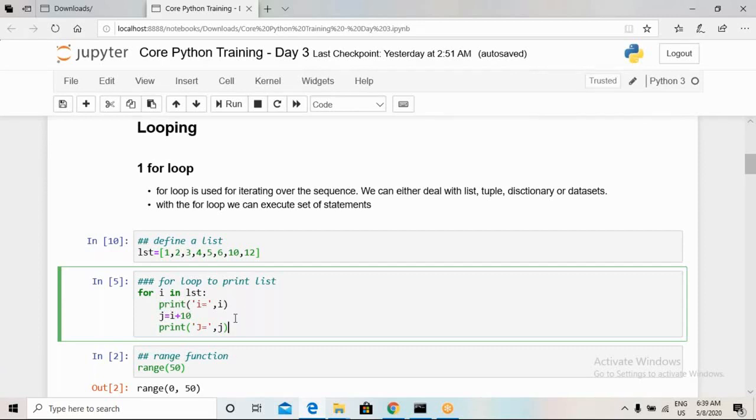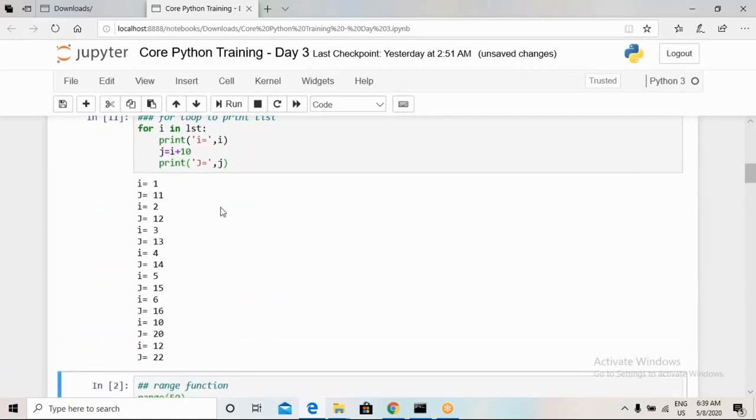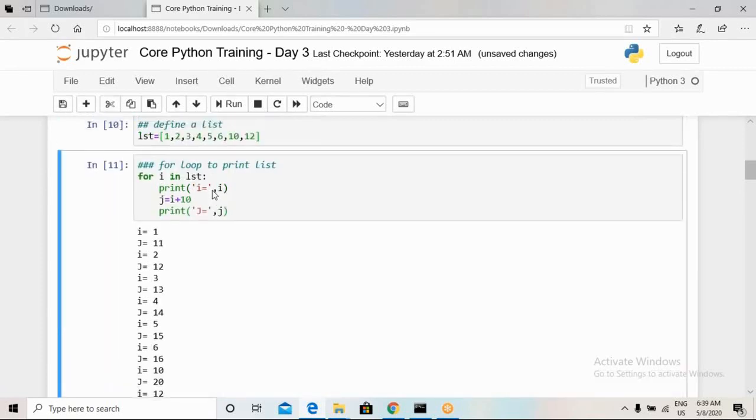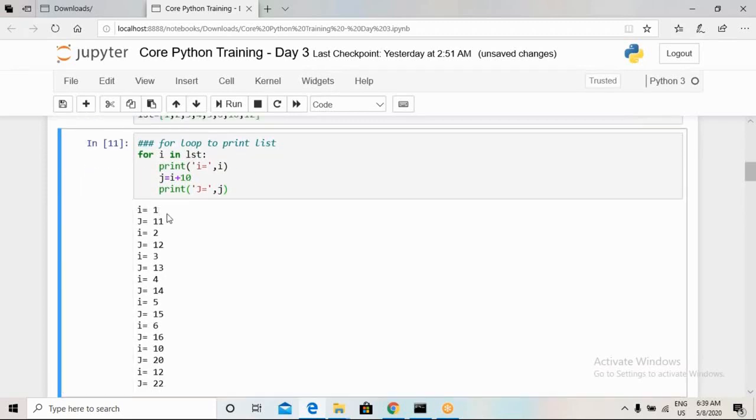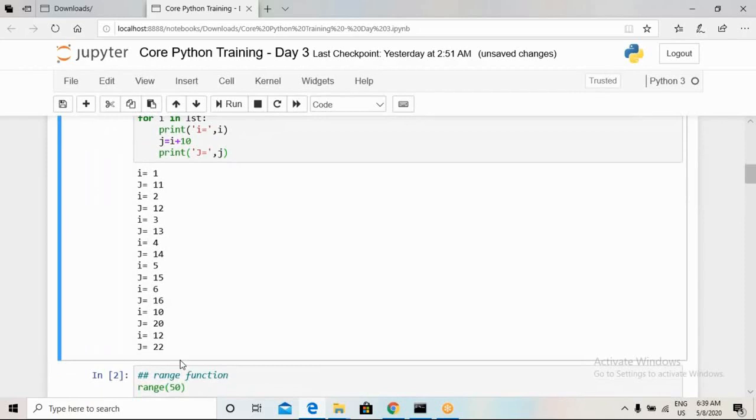Okay, so here I will run this command using Shift+Enter, and we can see that the value of i was 1 and the value of j was 11. We can see the variable i has taken all the values in that list. Okay, so here we can see i equal to 1, i equal to 2, i equal to 3, i equal to 4, up to i equal to 12. So this is how a for loop works. This is one example of using a for loop on a list.